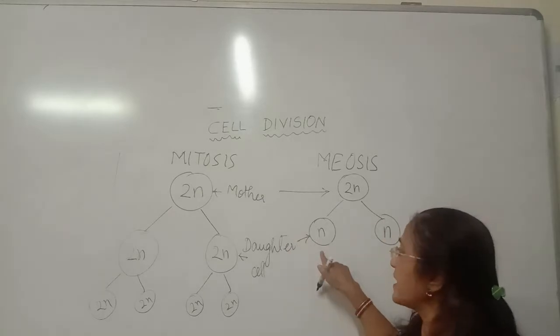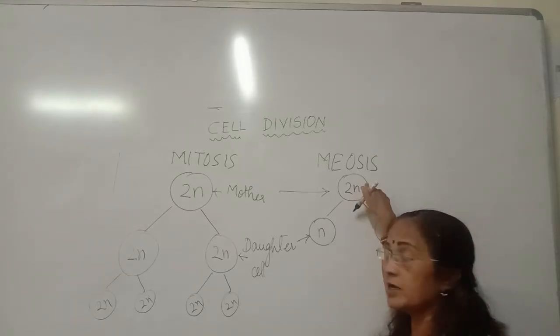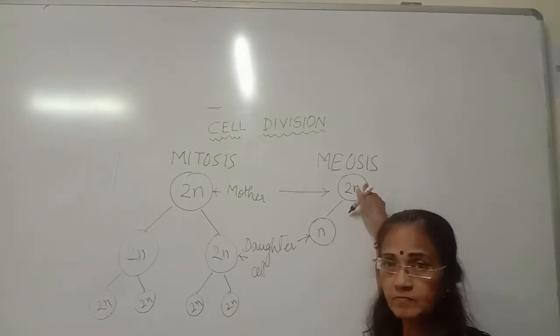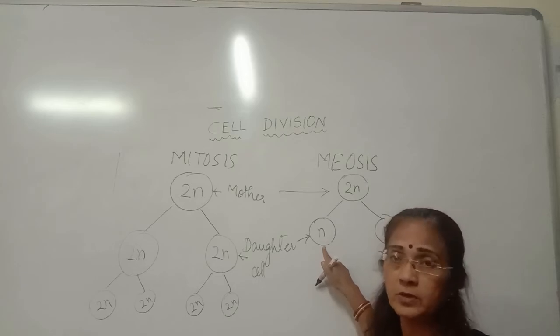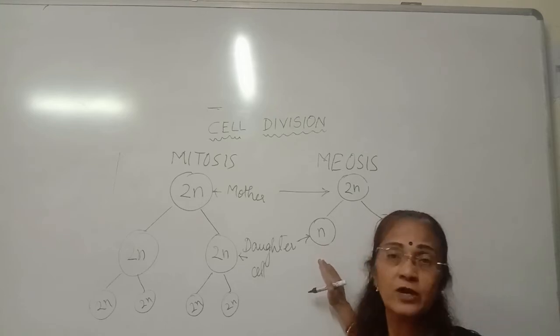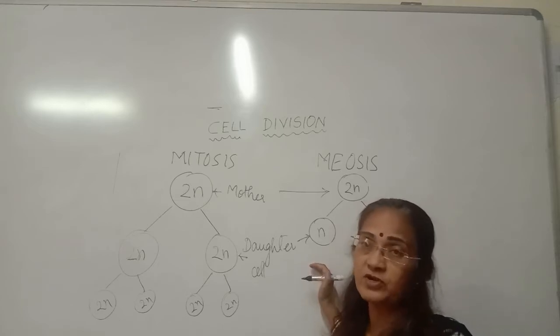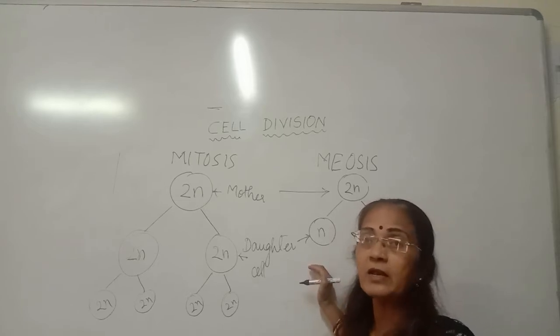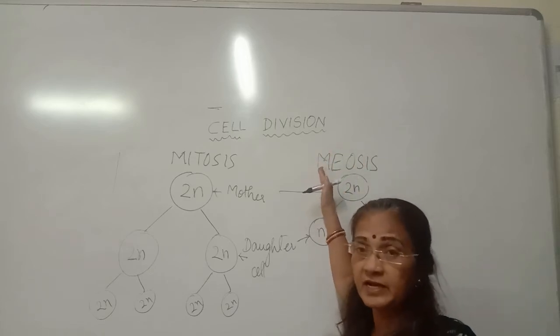So the daughter cell is not going to have 2n number of chromosomes. For example, for a human being, the mother cell is having 46, but the daughter cell is now going to have only 23 chromosomes. That is, the gametes, egg and sperm, have 23 chromosomes and not 46 chromosomes. I'll explain why the reproductive cell increases in number by meiotic cell division.